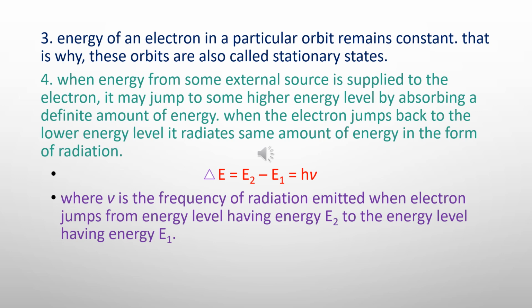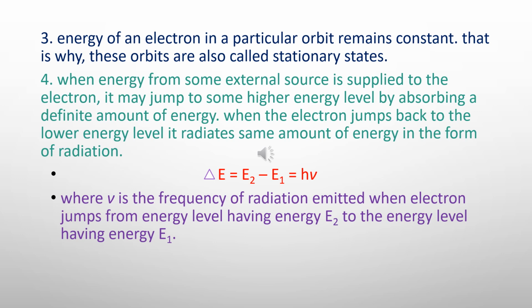It says that an electron in a stationary state at a particular energy level can absorb energy and go to the excited state by gaining the energy, and then lose the energy and come back to the ground state. This loss of energy occurs in the form of radiation.